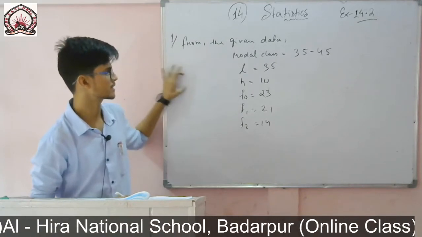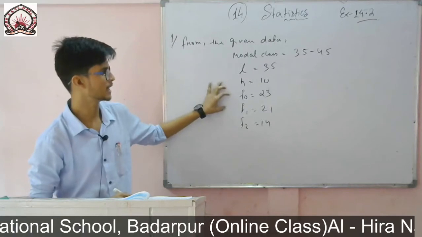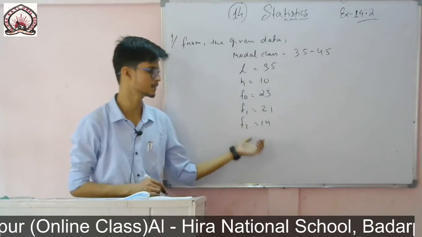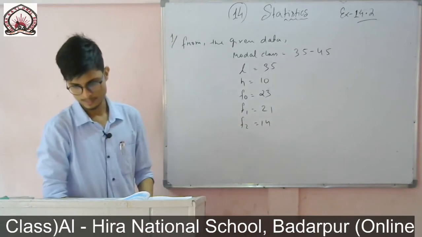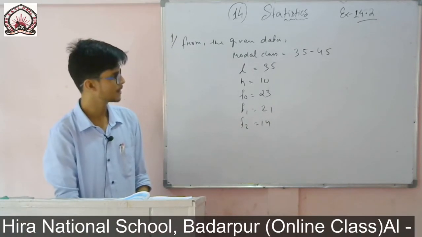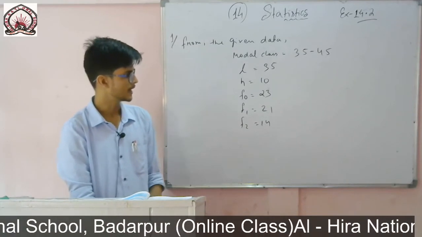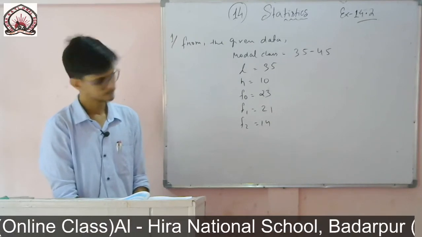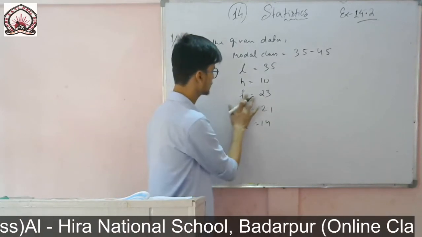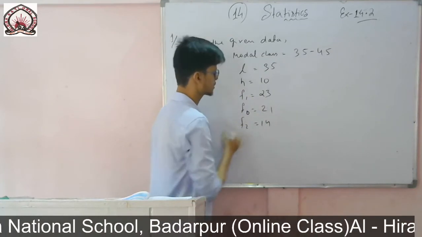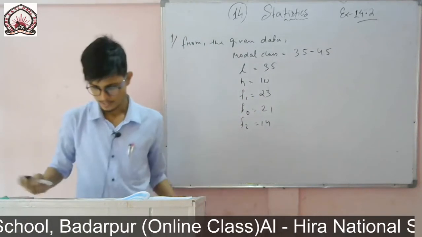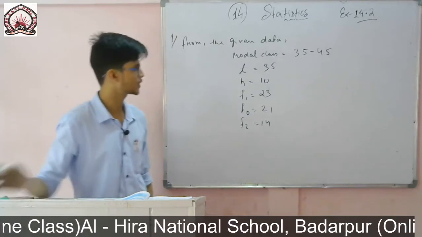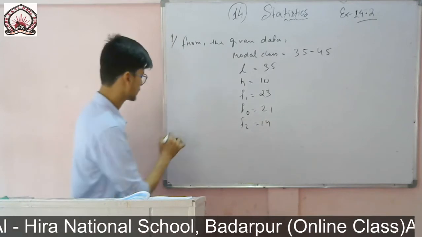The class size is also the frequency of the modal class, it is this one, frequency of class preceding that one, frequency of class succeeding that one, like this you write. Here I have written directly, L is 35, height it is 10, F0 23, then F1, and last F2 it is 14. So now we know how to find the mode.